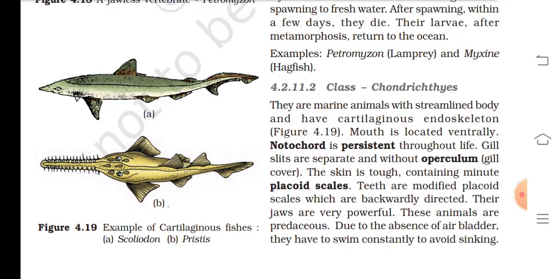4.2.11.2 Class Chondrichthyes. They are marine with a streamlined body and have a cartilaginous endoskeleton, that is given in figure 4.19. Mouth is located ventrally. Notochord is persistent throughout life. Gill slits are separate and without operculum. The skin is tough, containing minute placoid scales. Teeth are modified placoid scales which are backwardly directed. Their jaws are very powerful. These animals are predaceous. Due to the absence of air bladder, they have to swim constantly to avoid sinking.